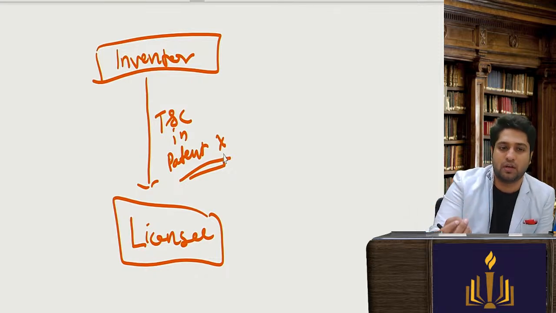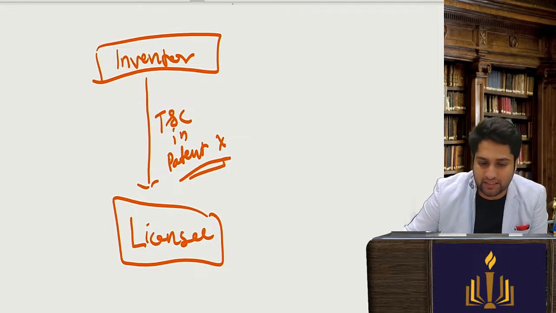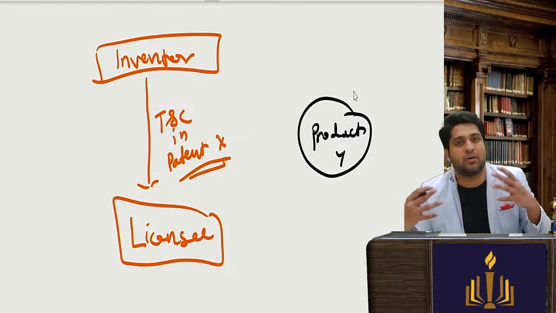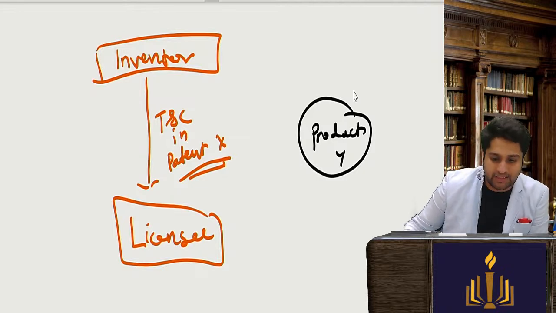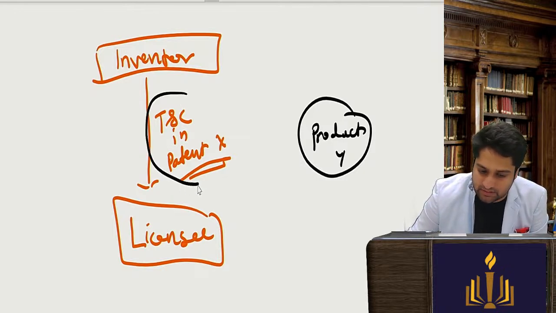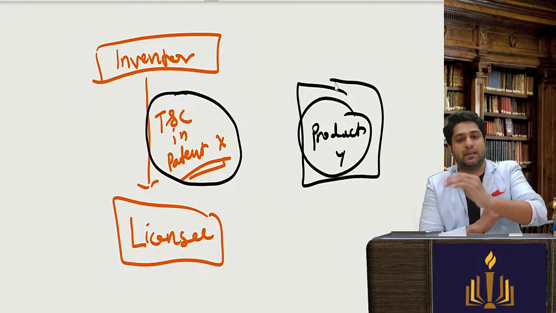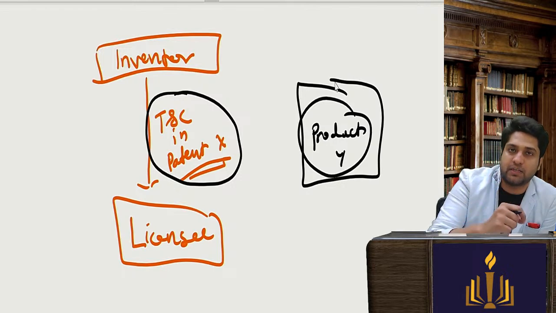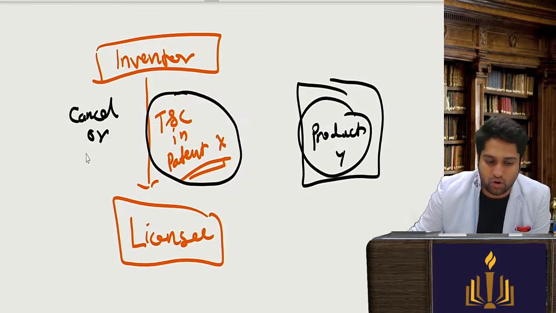Let's say the name of the patent or the product is product X, in such a way that it is affecting product Y. It is affecting the technological advancement or the working of product Y. Then in such a case, where we realize that these terms and conditions are affecting another product which is not the subject of a patent, then the controller can ask this license to be cancelled or amended.